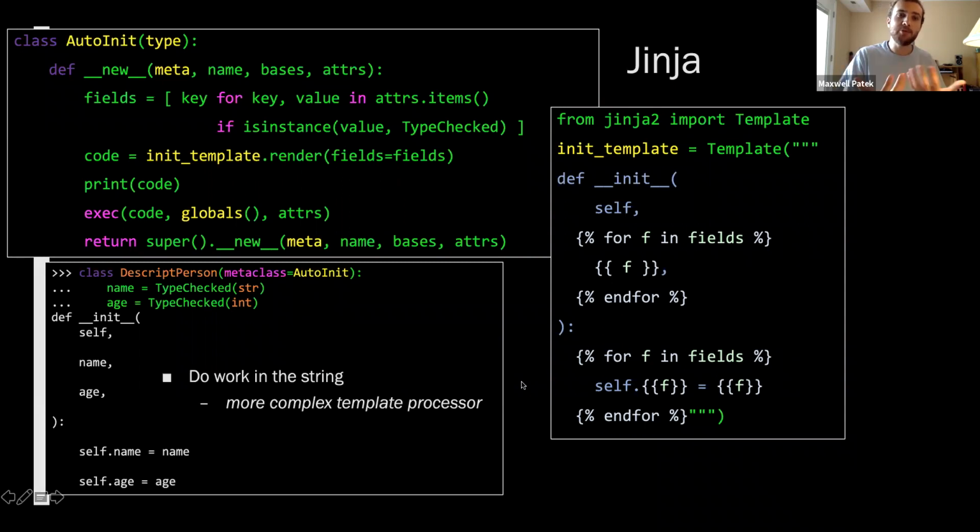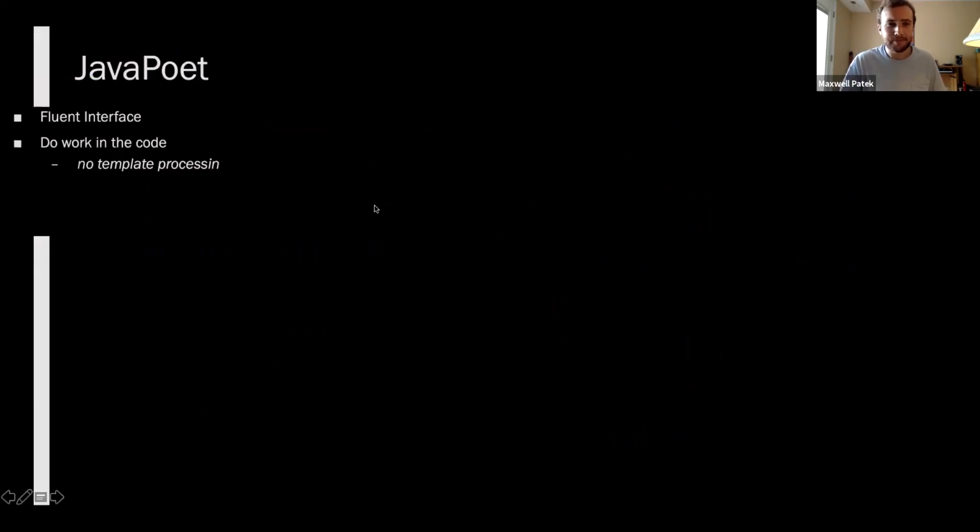Okay, so this was one way to improve upon the format join method. We put more work in the template, more work in the formatted string. The other way to improve upon it is to put more work in the code, basically go the opposite direction. So in this next example, we're actually not going to see any format, or almost any format. And the example here is going to be javapoet.